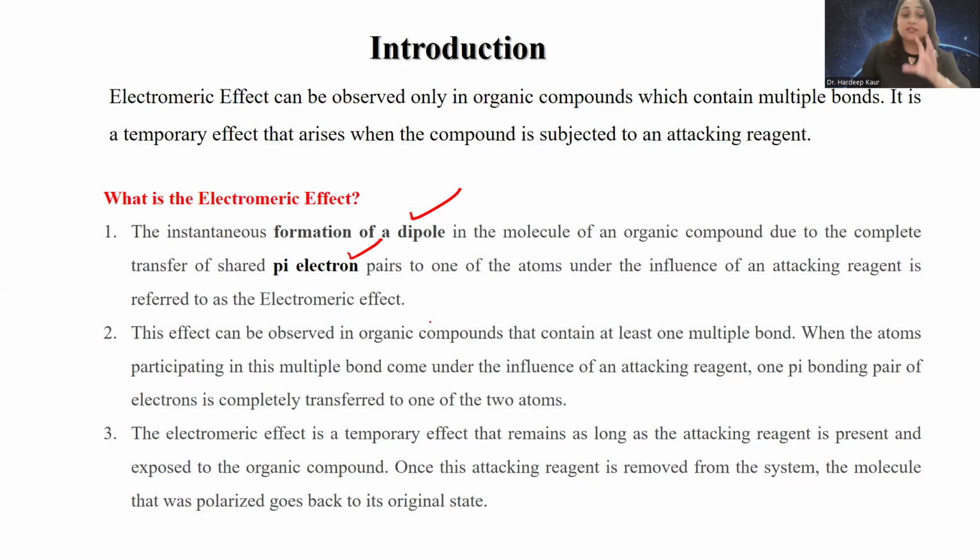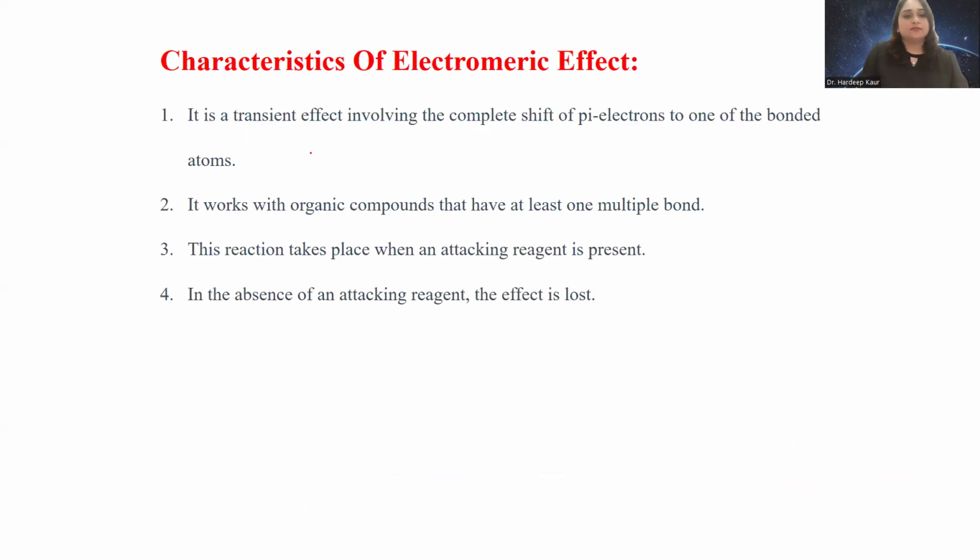This electromeric effect will only be there where a multiple bond is there, that is, at least one pi bond should be there. If there is only a sigma bond, meaning only a single bond, there is no electromeric effect. So it is just a transition effect, a complete shift of the pi electrons, and it only works with organic compounds which have at least one multiple bond, and this takes place when the attacking reagent is present.